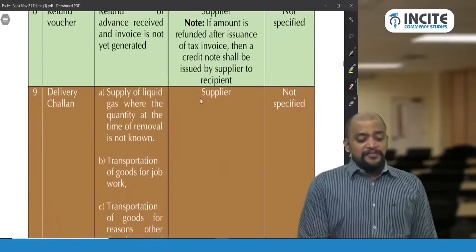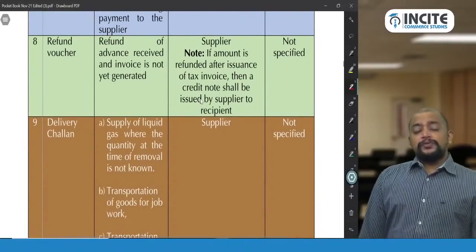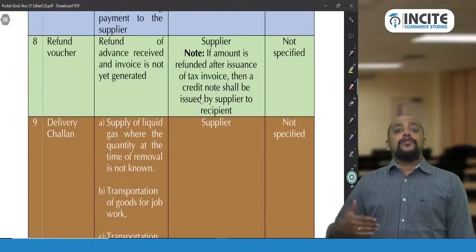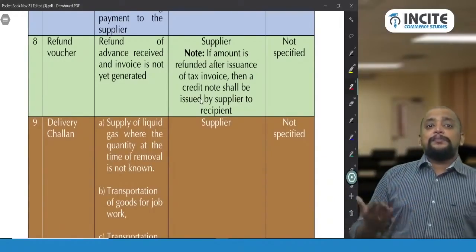Then refund voucher. Refund voucher is whenever we give the receipt voucher and the invoice is not yet issued, but that supply is cancelled.